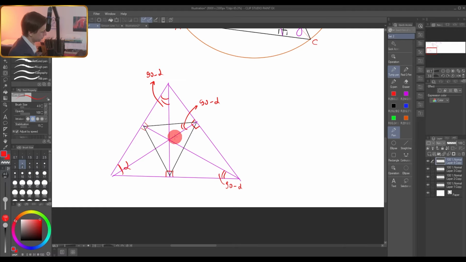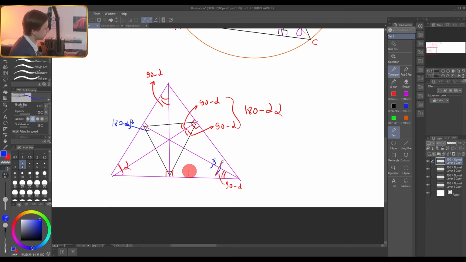It follows from this cyclic quadrilateral. And it is also a cyclic quadrilateral. If this is 90 minus alpha, therefore this one is 90 minus alpha. And therefore this angle in total is 180 minus 2 alpha. So as you can see, we have an amazing coincidence here, and of course we will use it in the future. So this angle is 180 minus 2 alpha, opposite to alpha. For example, if this angle is beta, then the opposite one will be 180 minus 2 beta, and so on. This one will be 180 minus 2 gamma.